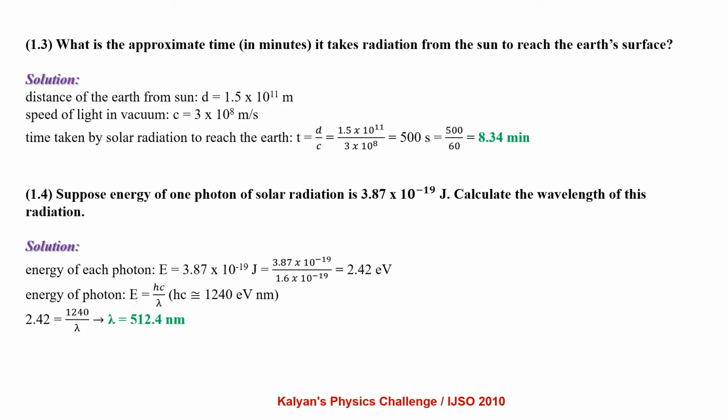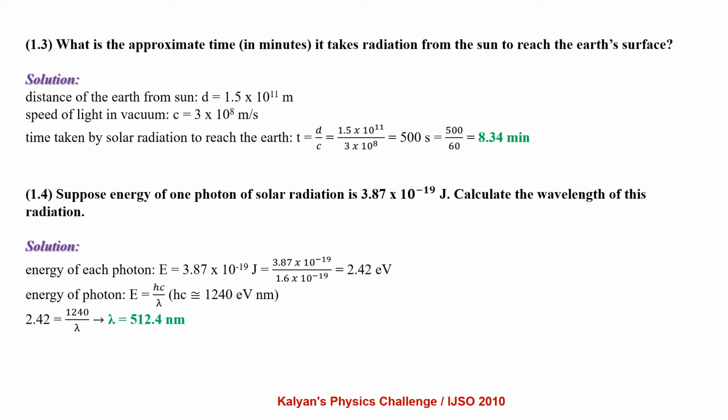What is the approximate time in minutes it takes radiation from the sun to reach the earth's surface? Distance of the earth from the sun d equals 1.5 into 10^11 meter. Speed of light in vacuum c equals 3 into 10^8 meter per second. Time taken by solar radiation to reach the earth t equals d by c, 1.5 into 10^11 by 3 into 10^8, that is 500 seconds, which is 8.34 minutes.